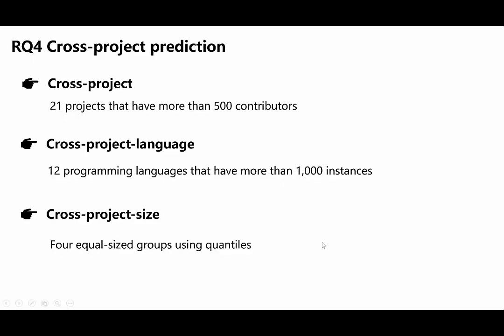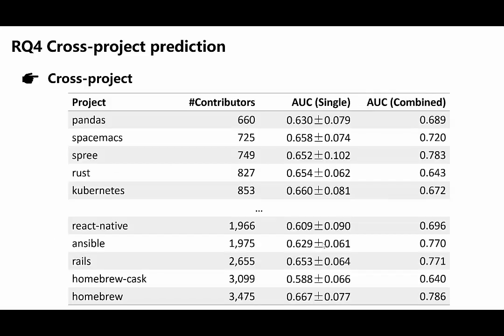In the last research question, we want to investigate the effectiveness of our proposed approach in cross-project settings. We have three cross-project settings, that is cross-project, cross-language, and cross-project size. And the result shows that our approach achieves good performance, and you can see more details in our journal paper.